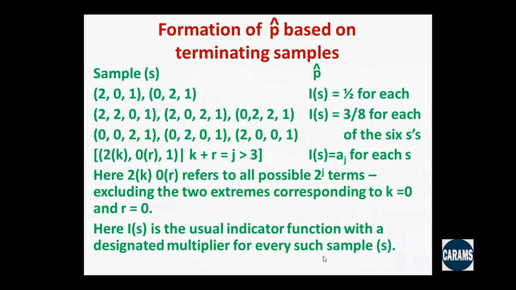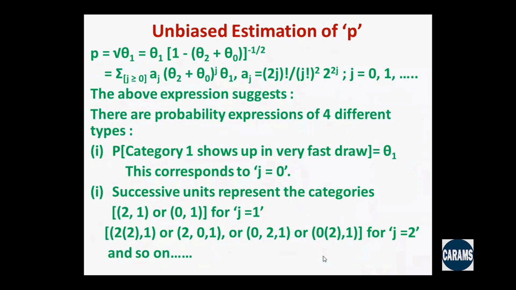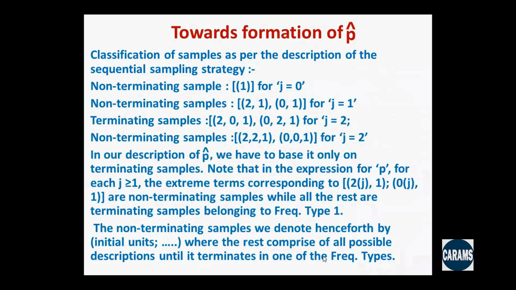So, formation of P hat based on terminating samples. Here I am giving a description of P hat based on terminating samples. The whole idea is coming from the expansion that we have for P, which is square root of theta 1. This is the leading slide where we are showing what P is, and how P has been expressed as a function of all these thetas. This is the basic idea.